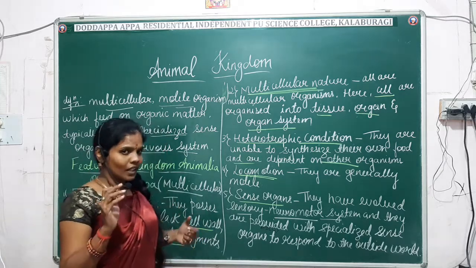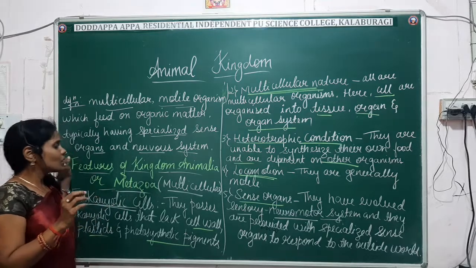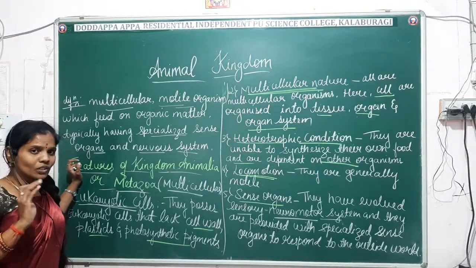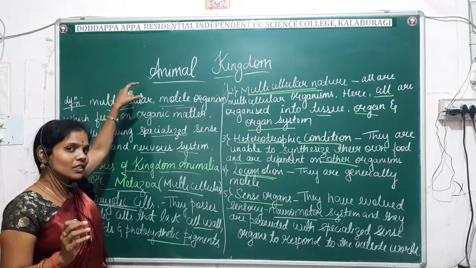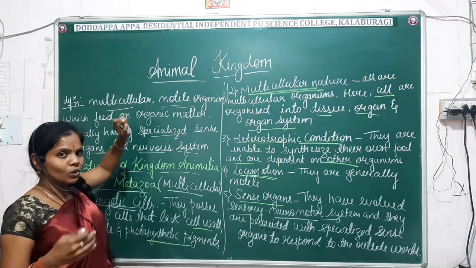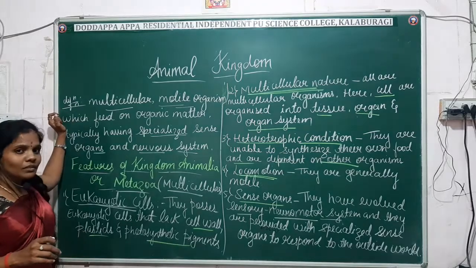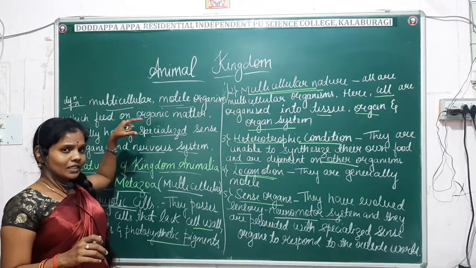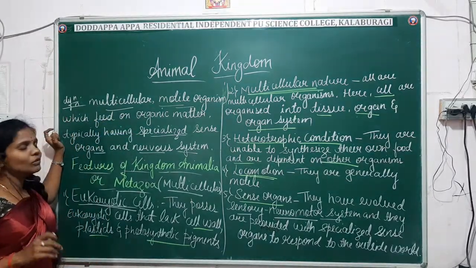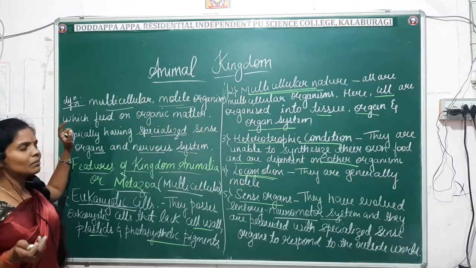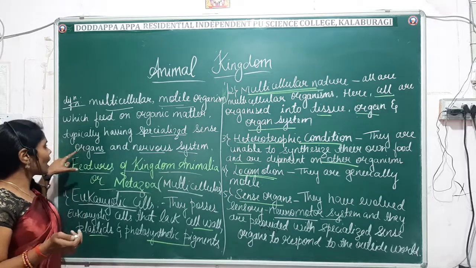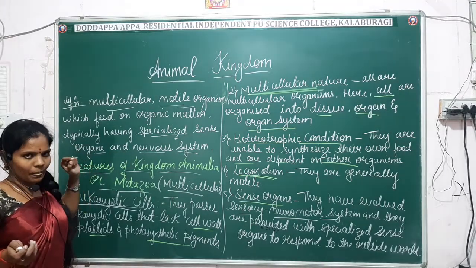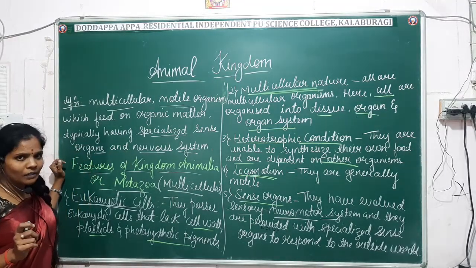Just once again I will have a glance. Just listen here. First, what is an animal? When we are starting the animal kingdom, you have to know the simple definition, because right from the first definition of animals you have to know all the terms. What is an animal? An animal is a multicellular motile organism which feeds on organic matter, and it has specialized sense organs and a well developed nervous system. Fine.